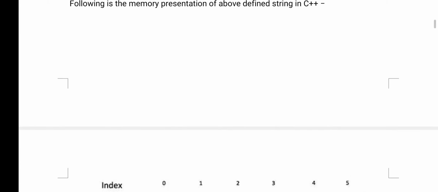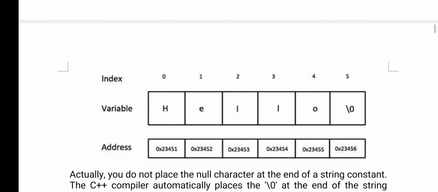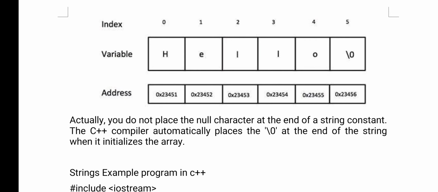Now here you can see the memory representation of a character array. Hello is a string, no? HELLO. So it is a character array. Array index starts from 0. So H index is 0, E index is 1, L index is 2, L index is 3, like that. And below the string I have given a memory representation. Once you see the representation of the character array in the memory, here the actual value is HELLO.